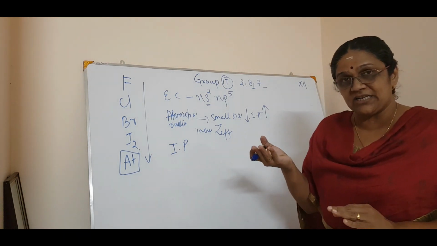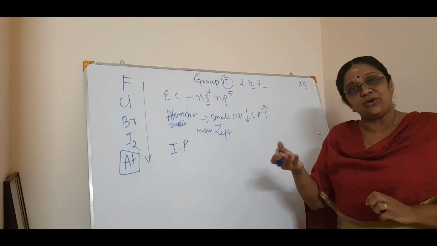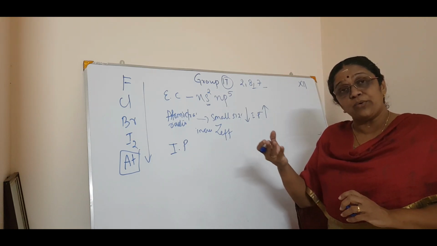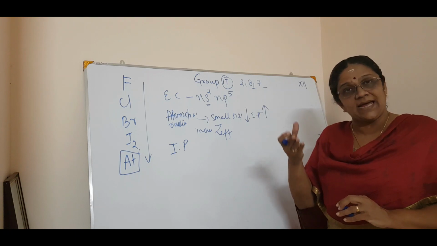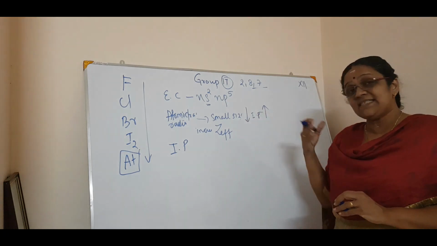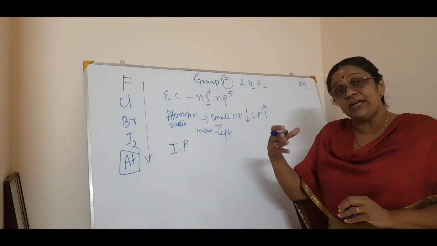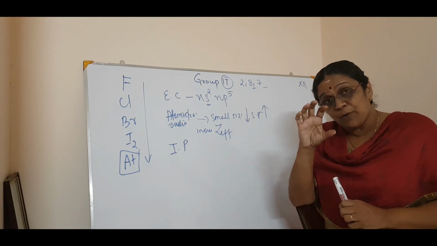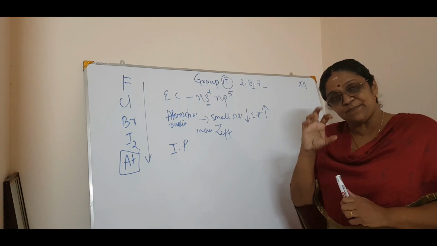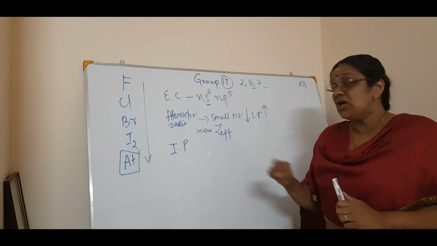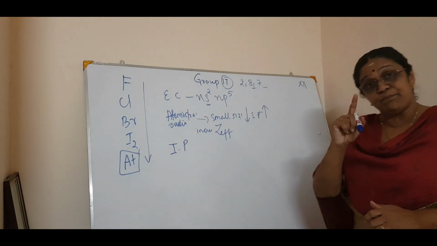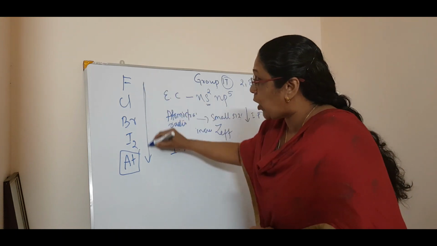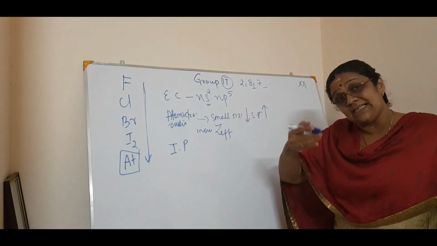Inversely proportional. Because when the size increases, what is IP? What is ionization potential? The energy required to remove the most loosely bound electron from a gaseous neutral atom, isn't it? So when the size is decreasing, the IP definitely increases because it is very difficult to pull out an electron from a small gaseous neutral atom, isn't it?